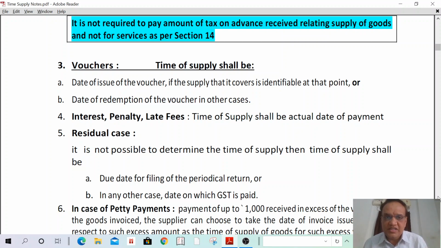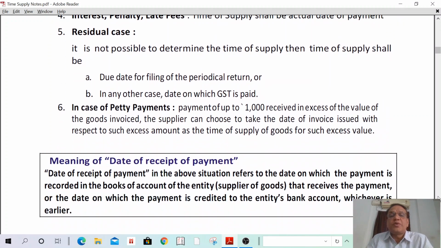If I'm not liable to file the return also, then what is the time of supply? In such cases, the time of supply shall be the date on which the GST is paid. That is all that is mentioned here. Due date of filing the annual return, or in any other case, the date on which GST is paid. Understand? Okay. Next, in case of petty payments, meaning up to 1,000 rupees.